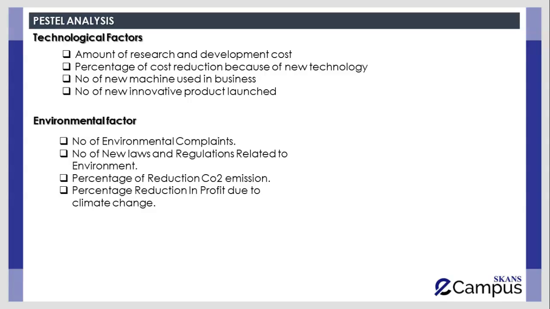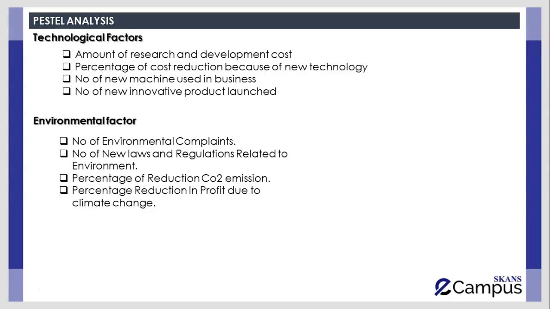Number of new laws and regulations related to the environment, because when government develops new laws and regulations related to environment policies, it is going to affect the organization's way of doing things. It might have a negative impact or it might have a positive impact. Because of the government's new laws and regulations, environmental cost can be increased. Percentage of reduction in carbon dioxide gas emission. Percentage of reduction in profit due to climate changes.